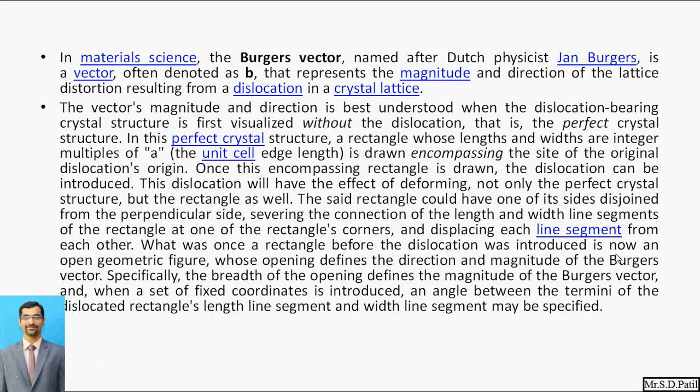In this perfect crystal structure, a rectangle whose length and width are integer multiples of a, the unit cell edge length, is drawn encompassing the sides of the original dislocation origins. Once this encompassing rectangle is drawn, the dislocation can be introduced. This dislocation will have the effect of deforming not only the perfect crystal structure but the rectangle as well.